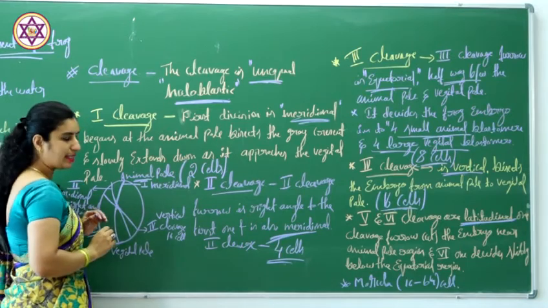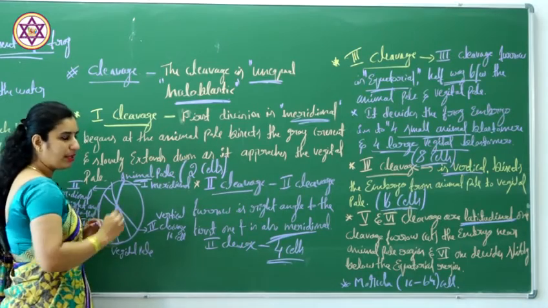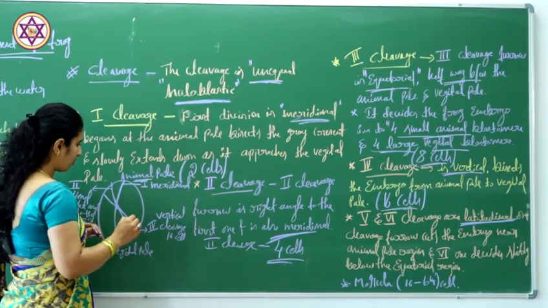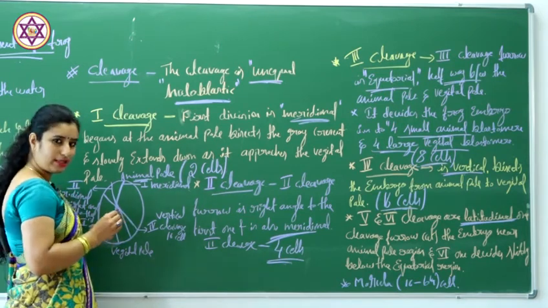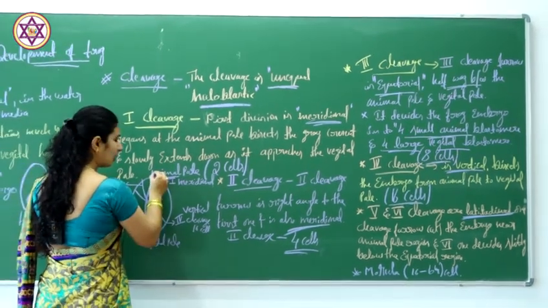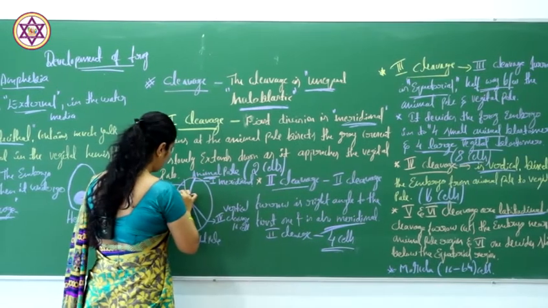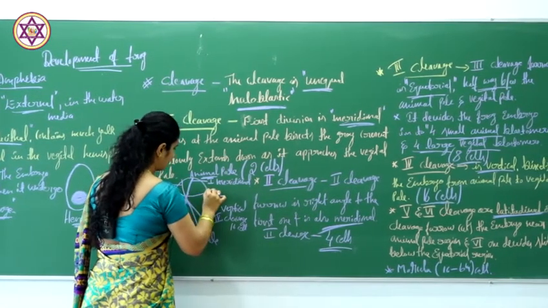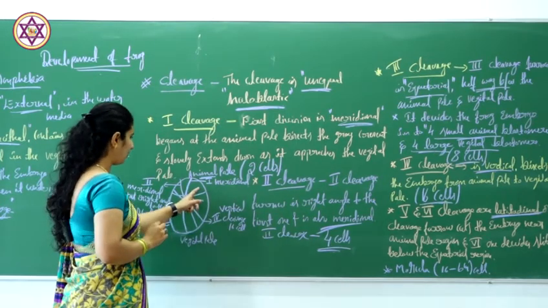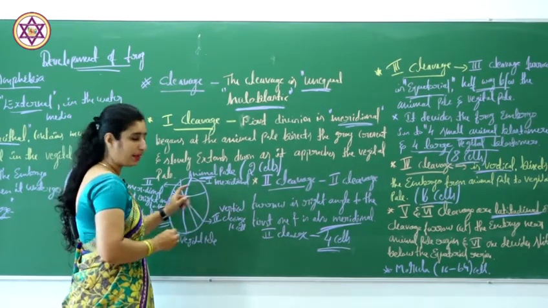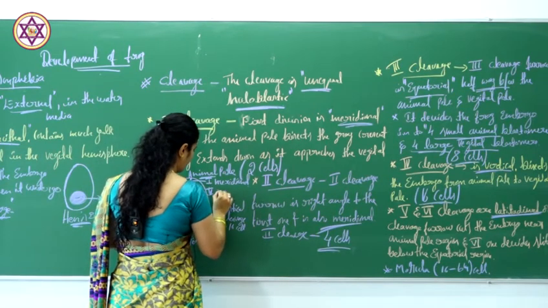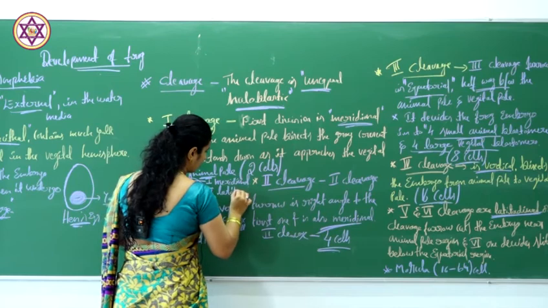In case of fifth cleavage, the cleavage furrow cuts the embryo near the animal pole. It will be like this. This is the fifth one, latitudinal.